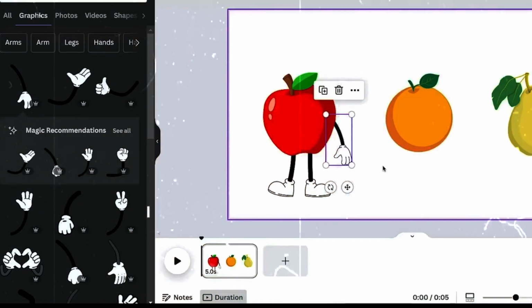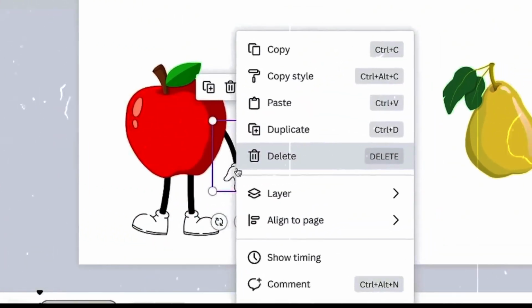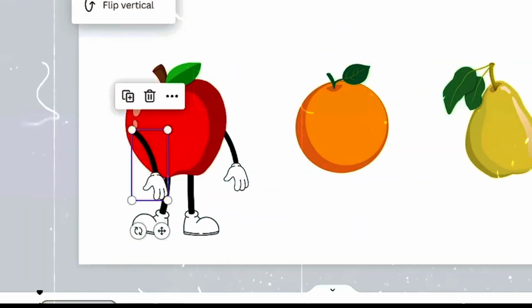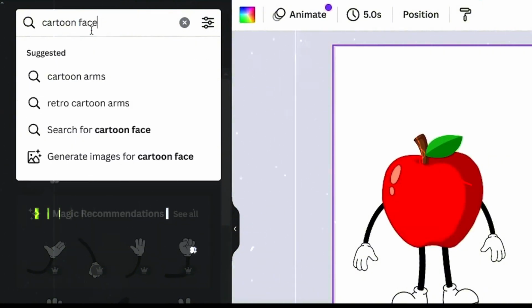2. Add cartoon arms. Similarly, search for cartoon arms in the Elements section. Choose the arms that complement your character and adjust them onto your fruit character. Position the arms so they align well with the rest of your character.